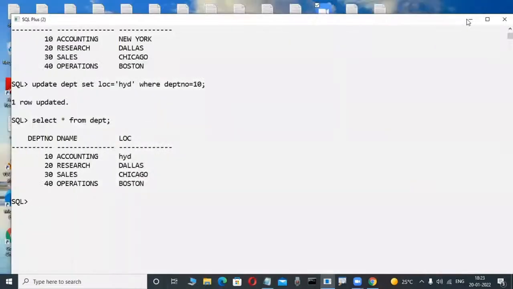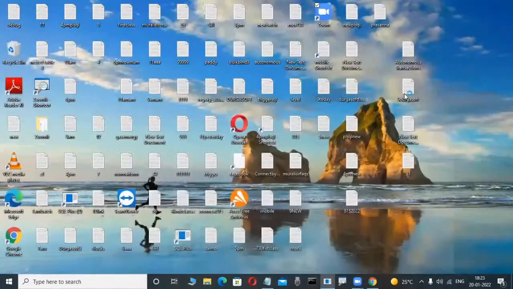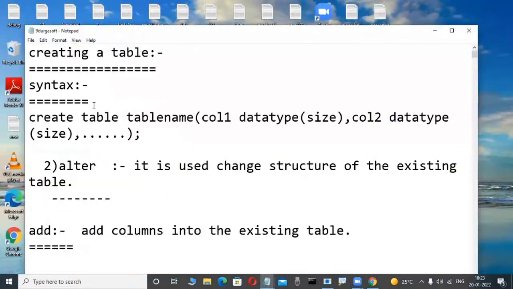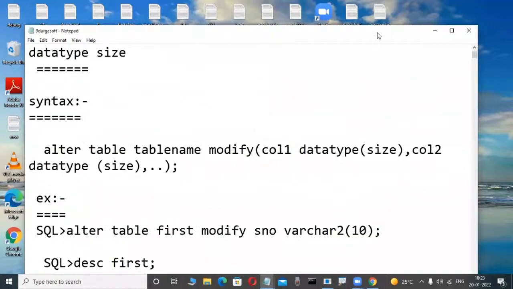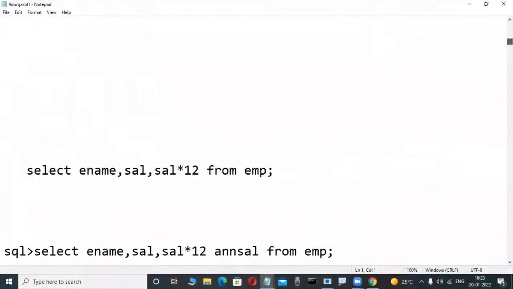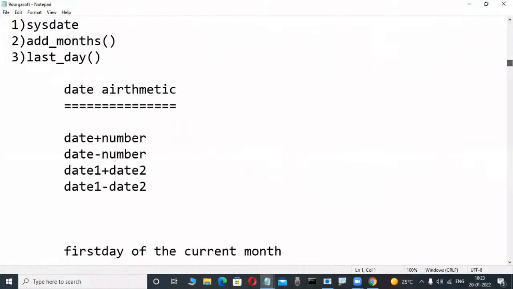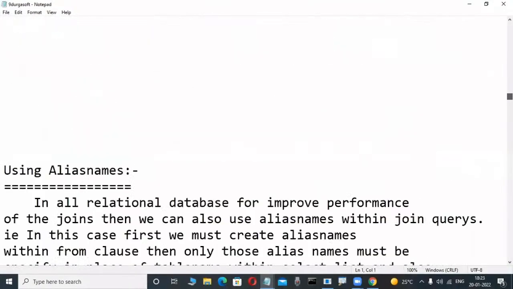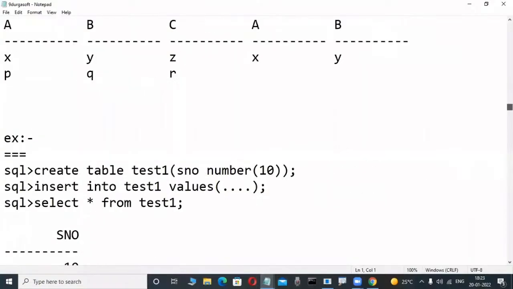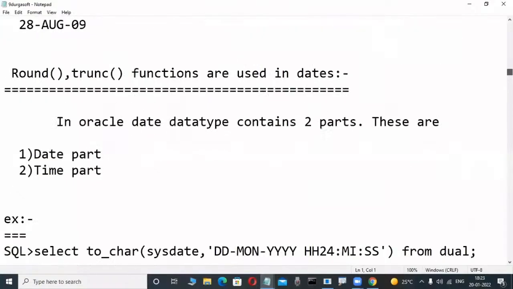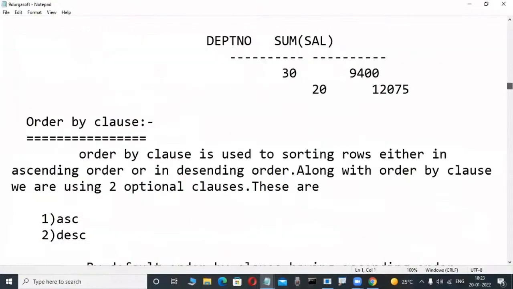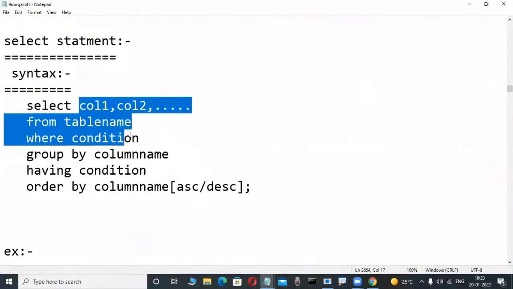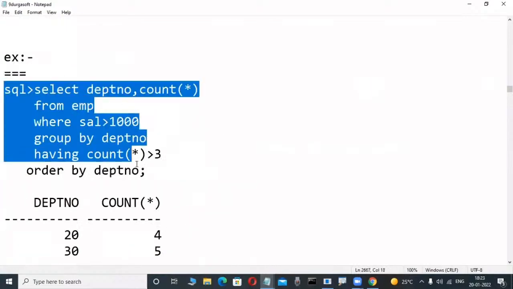In this SQL language, in SQL there are so many DDL and DML commands, like creating a table. All these things are available. This is the SQL language, where you are writing some queries. In another batch, these things were completed, and you are learning all of them. Here is the select statement. These are simple concepts only; these queries you are writing.